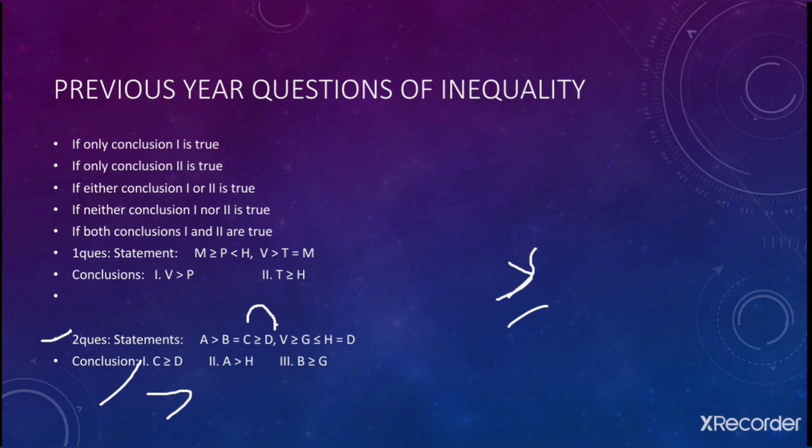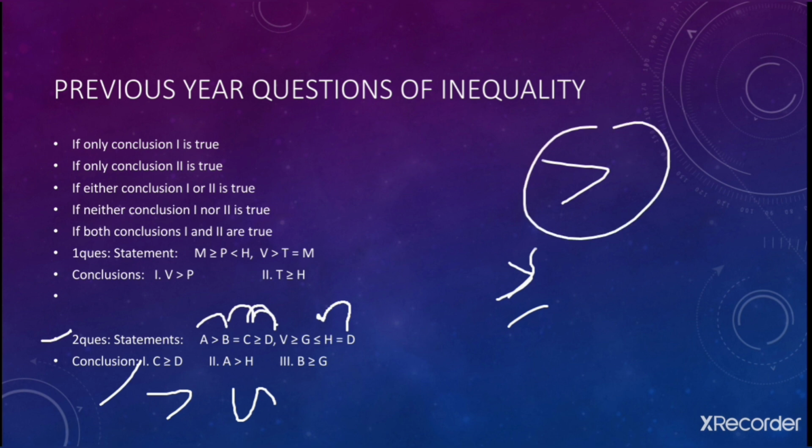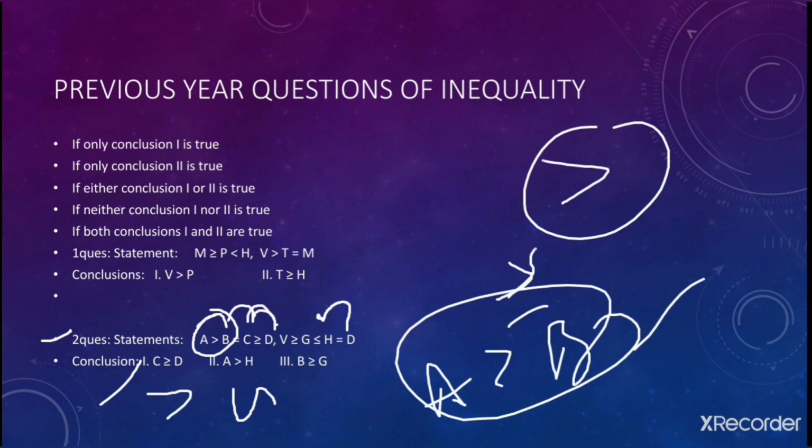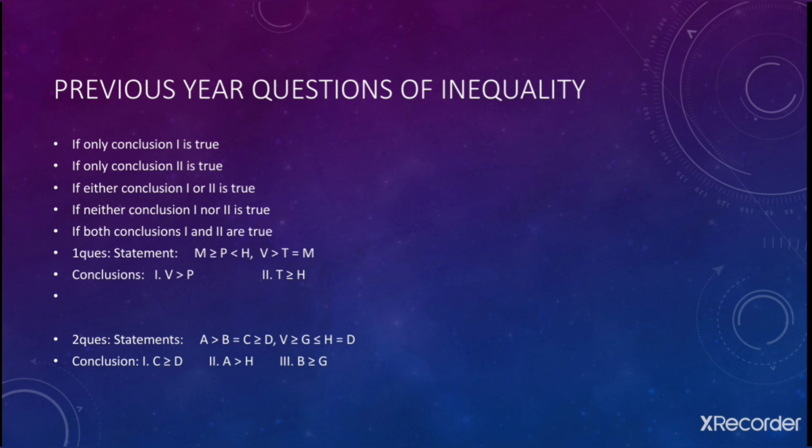Second, we need to move from A to H. We can go from A to B and from B to C and from C to D, and in this split statement you can move from D to H as well. And we have minimum this sign requirement also fulfilled of greater than, because you are saying here कि A is greater than B और मिनिमम 1 टाइम ये हमें पाथ में मिल गया. सो इन दिस वे दिस इज ऑल्सो ट्रू. Fine. So first one is true, second one is true.